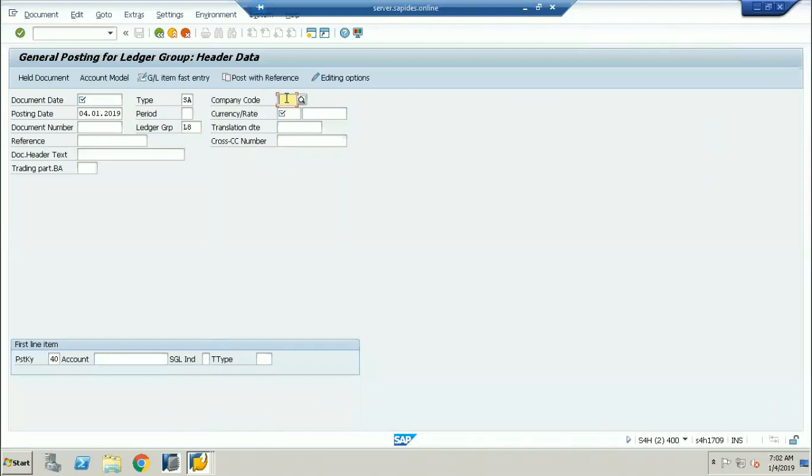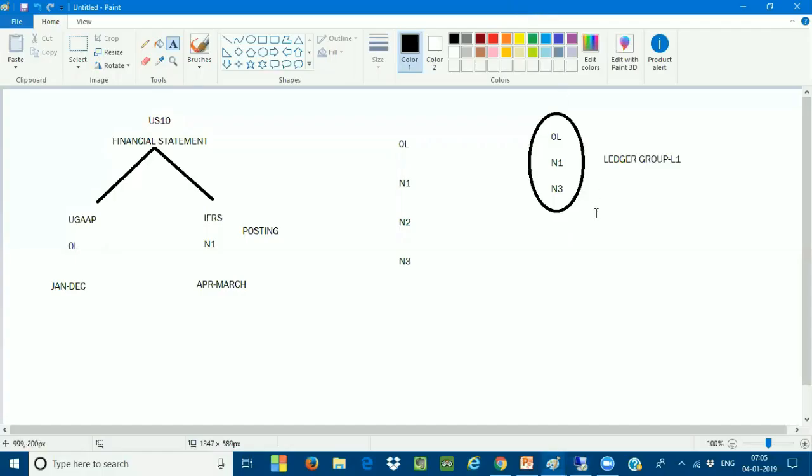If I take the company code as a US company, you have multiple non-leading ledgers. It will not impact any other ledgers except these 3 ledgers getting posted. Is it clear, sir? Now your statement is clear? Yeah, perfectly all right.